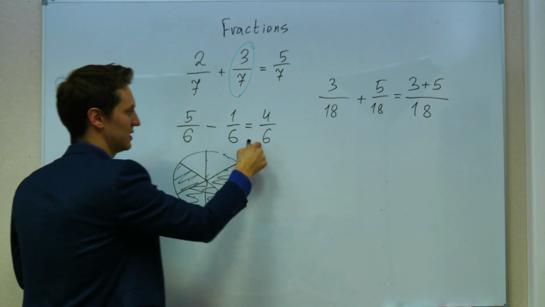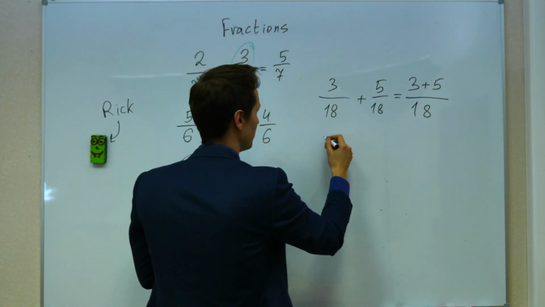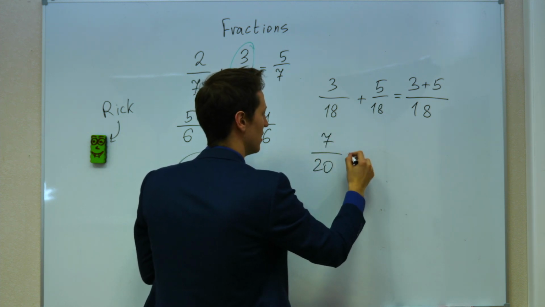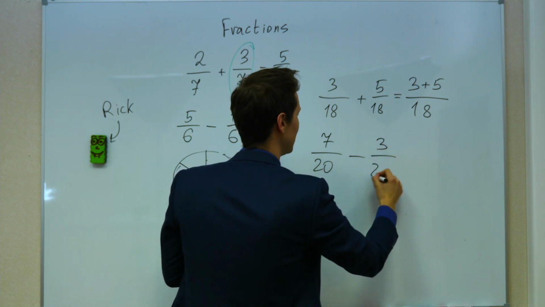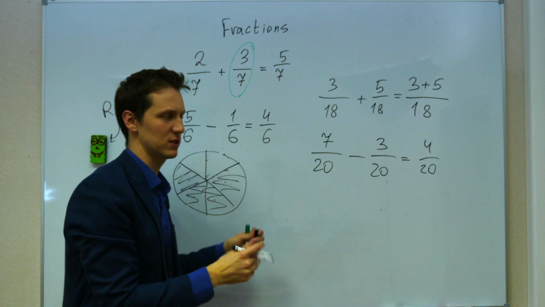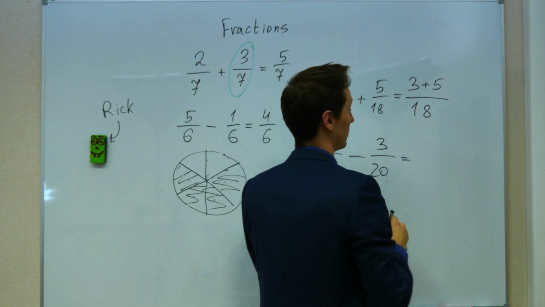So you keep the denominator again, and then you subtract numerators. Let's say 7/20 minus 3/20 equals 4/20. How did I count that so fast without drawing anything? I just subtracted numerators without touching the denominator.